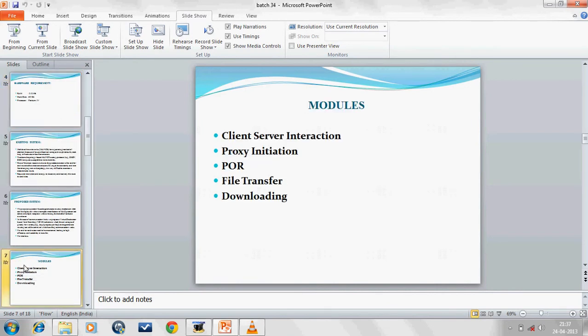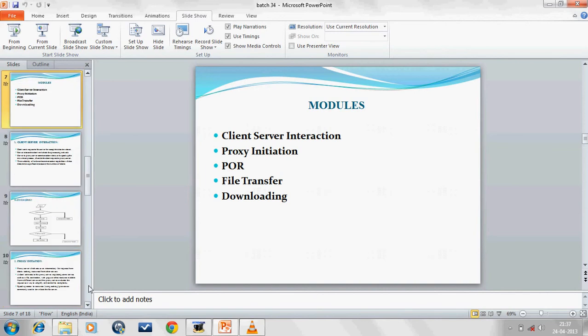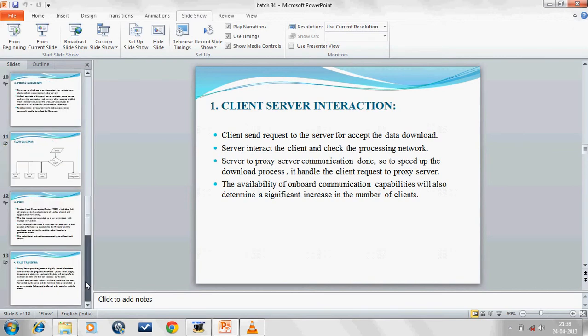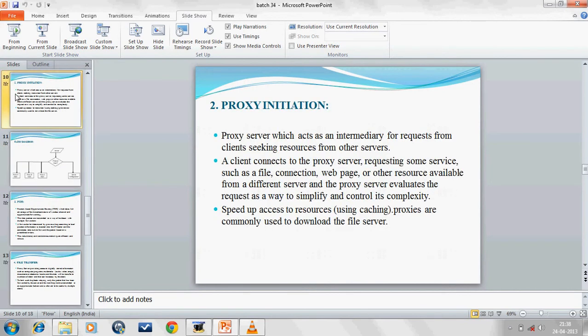We have 5 modules in our project: client server interaction, proxy initialization, POR, file transfer, and downloading. In the first module, we discuss the client server relation: how the client sends a request to the server and the server accepts the request and responds to the client. If the server wants to connect with the client, it accepts the request, or else it rejects the request.